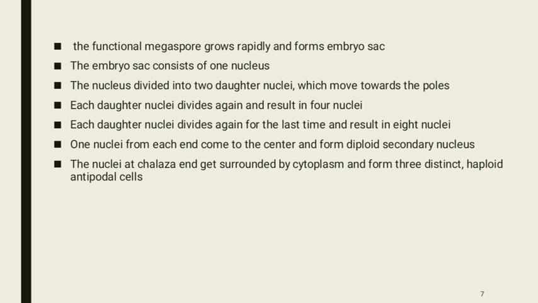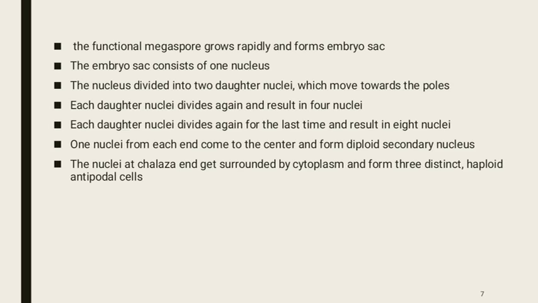Then that haploid functional megaspore grows rapidly by absorbing nutrition from nucellus and forms the embryo sac. The process of formation of embryo sac is known as megasporogenesis. The embryo sac consists of one nucleus.